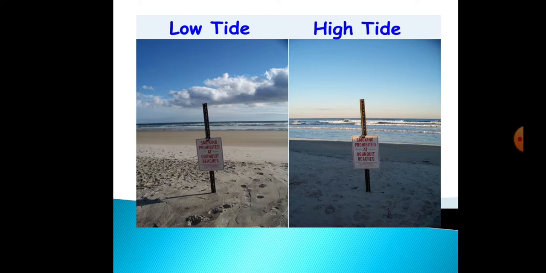In the high tide, the sea water will be covering the seashore. It will be splashing the water on the rocks, on the cliffs. The water level will be high. But in the low tide, the water level will fall, and then it will be uncovering a lot of the plants on the seashore, a lot of animals on the seashore.